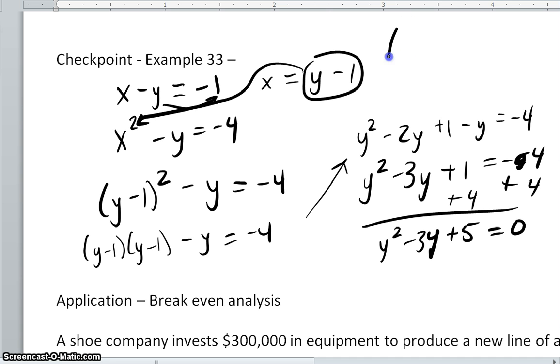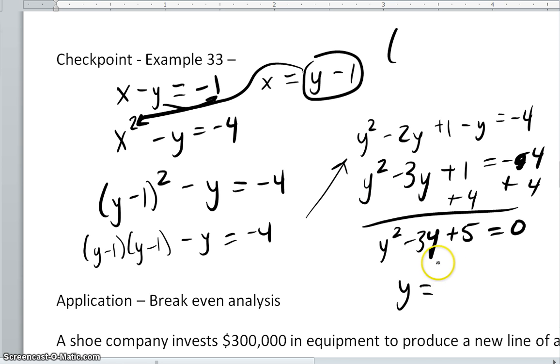But if you are curious as to what the answers are for this one, you have to solve this for y. You can use the quadratic formula. You can't factor it. So what are your two answers?